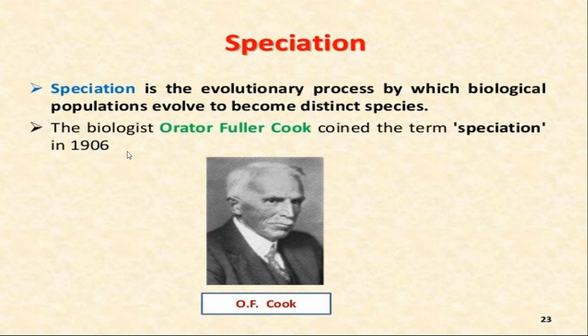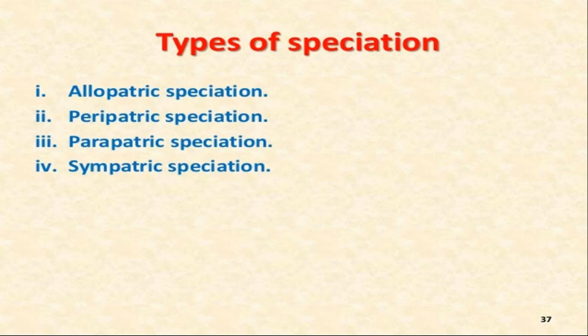Now we are moving towards the different types of speciation. There are four different types of speciation: allopatric, peripatric, parapatric, sympatric.